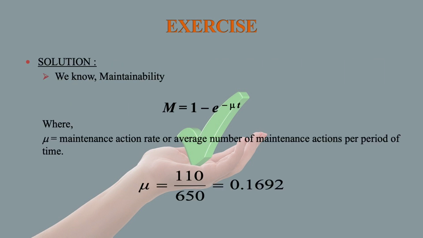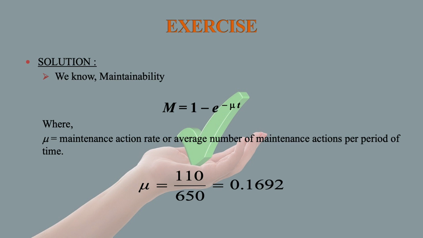We know maintainability M is equal to 1 minus e to the power minus mu t, where mu is the maintenance action rate, or average number of maintenance actions per period of time.